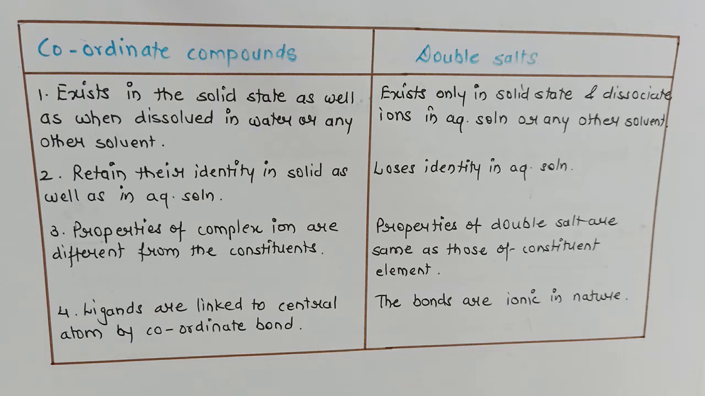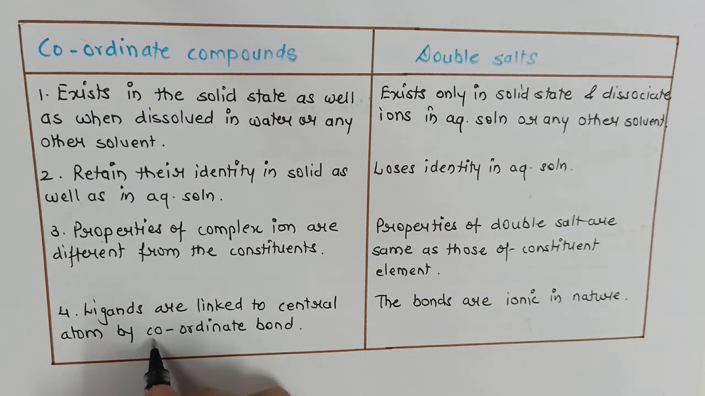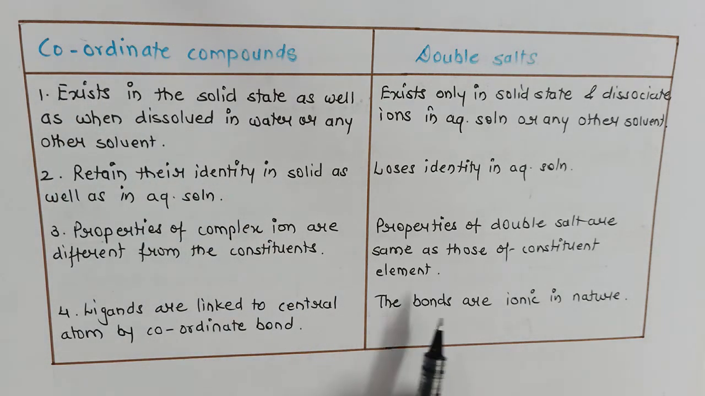For example, the property of potassium hexaferrocyanide, which we have studied just now, will be totally different from its constituent elements like potassium, iron and cyanide. Whereas properties of double salt will be the same as that of the constituent elements. Now the ligands are linked to the central atom by coordinate bond, and that's why they are called coordinate compounds. Whereas in double salts the bonds are ionic in nature.